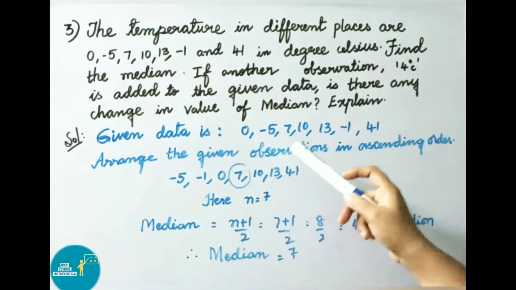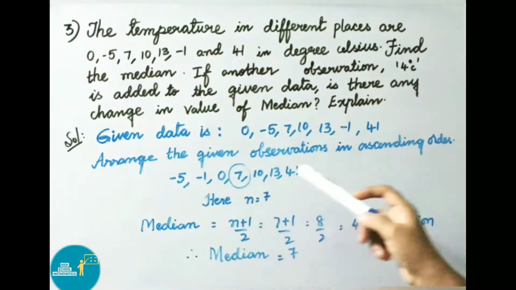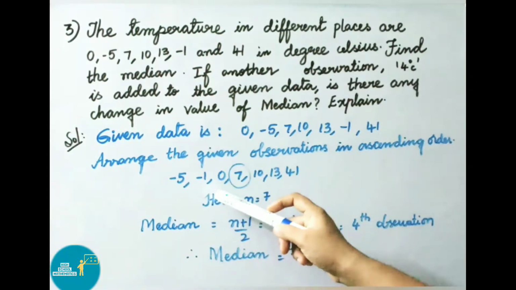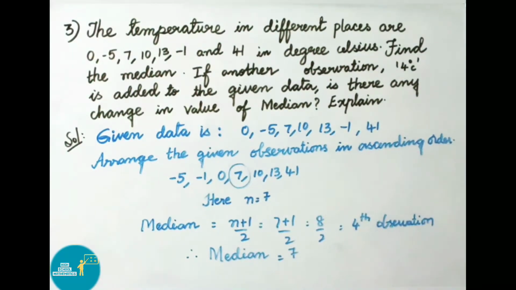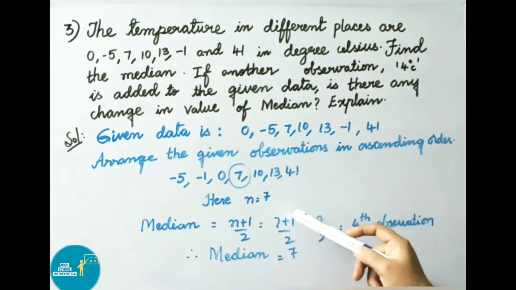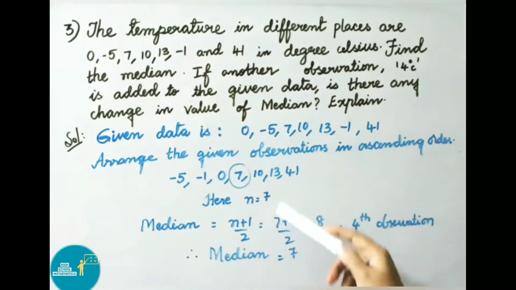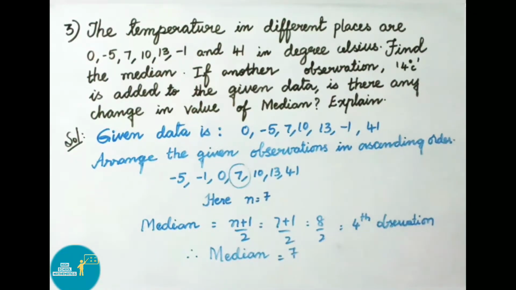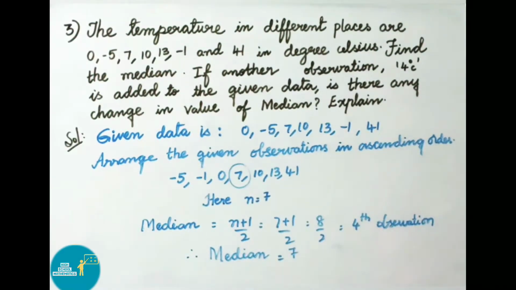Given data is 0, minus 5, 7, 10, 13, minus 1 and 41. Arrange the given observations in ascending order. Then the ascending order is minus 5, minus 1, 0, 7, 10, 13 and 41. Here number of observations is 7, so n equals 7. We know the median formula, that equals n plus 1 by 2. That is 7 plus 1 by 2, that equals 8 by 2, that equals 4. So median is the 4th observation. From the given observations, the 4th observation is 7. Therefore median is equal to 7.